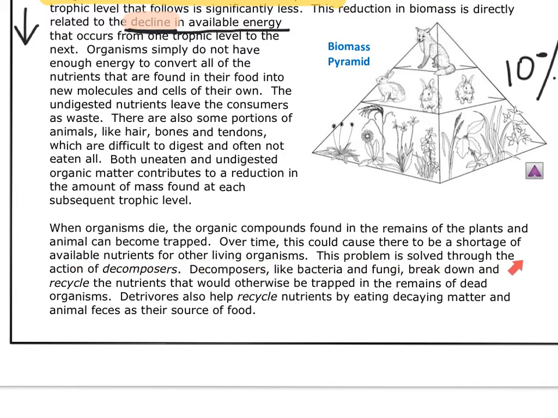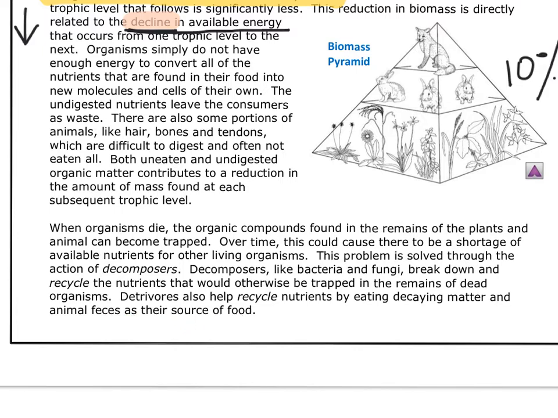This problem is solved through the action of decomposers. Decomposers, like bacteria and fungi, break down and recycle the nutrients that would otherwise be trapped in the remains of dead organisms. Detritivores also help recycle nutrients by eating decaying matter, things that are already dead, and animal feces, which is poop, as their source of food.